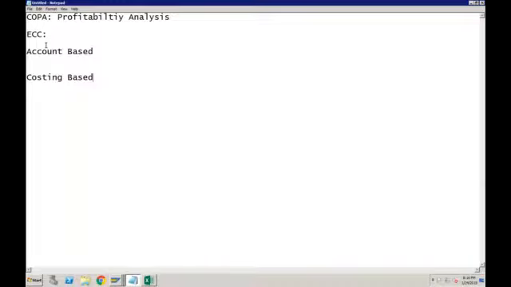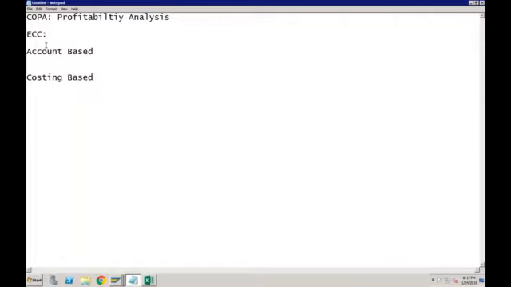Account based, I think, for FICO and costing based for internal order. Account based for FICO and costing based for? Internal reporting purpose. Okay. No, actually, this is not a correct answer. Account based and costing based both are for the internal reporting only. These are part of the controlling module itself. But within COPA, there are two different ways in which you can perform these reportings.